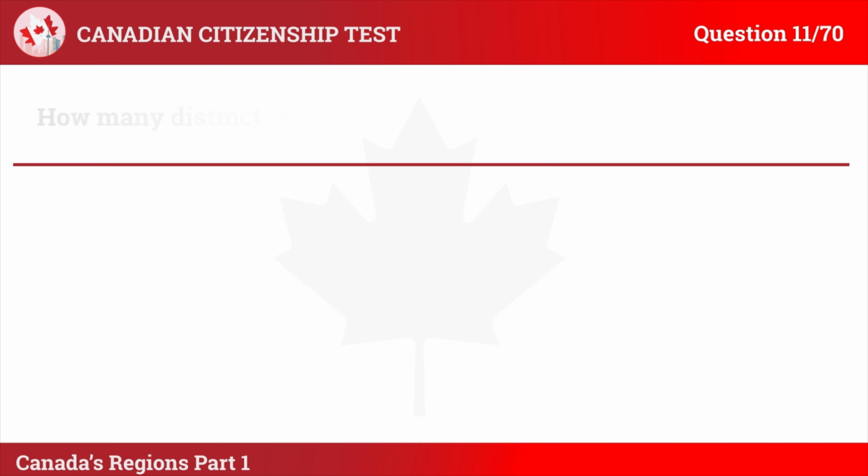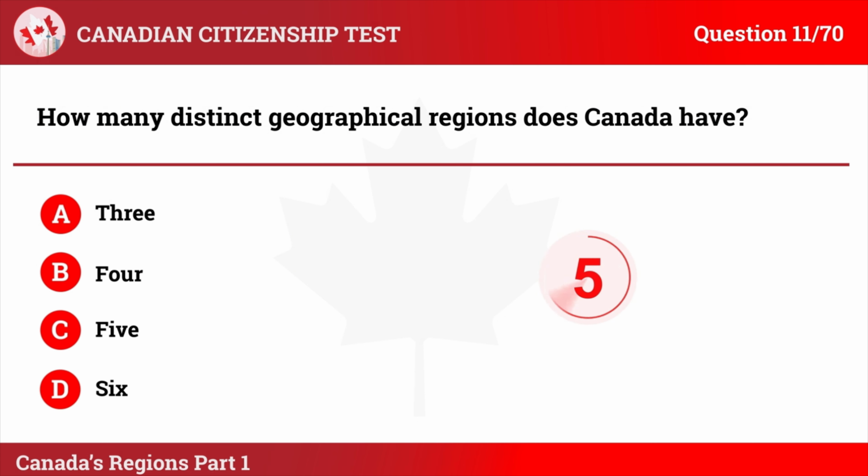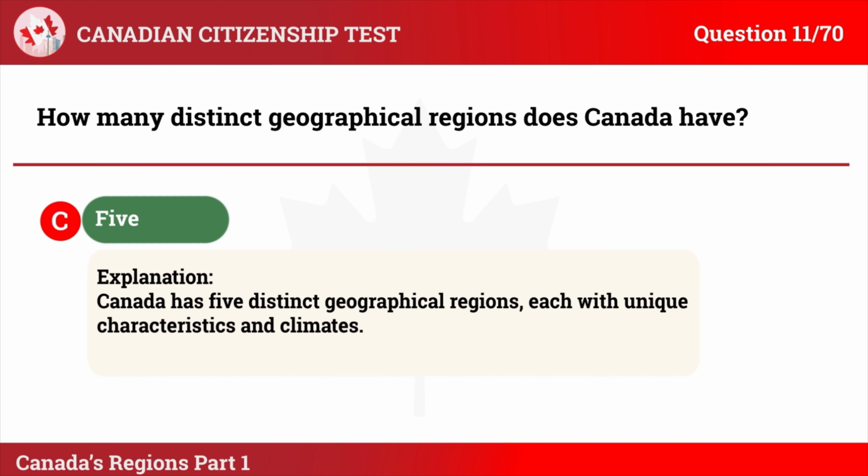Question 11. How many distinct geographical regions does Canada have? A. 3. B. 4. C. 5. D. 6. The correct answer is C. 5. Explanation. Canada has 5 distinct geographical regions, each with unique characteristics and climates.